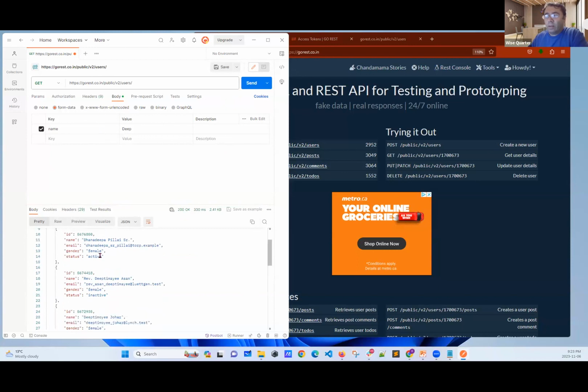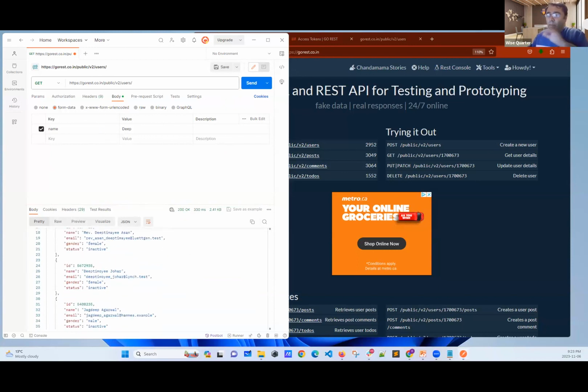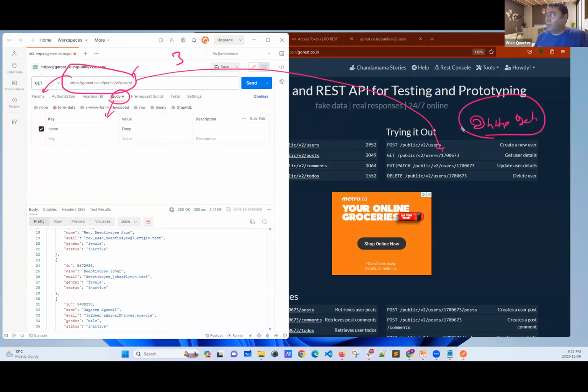I have done this, which means, my friends, I have options. Basically, I have 3 options. I can use URL with parameters. I can use URL with the information they gave me, and also I can use body to get some records. This is how they write their HTTP GET method.